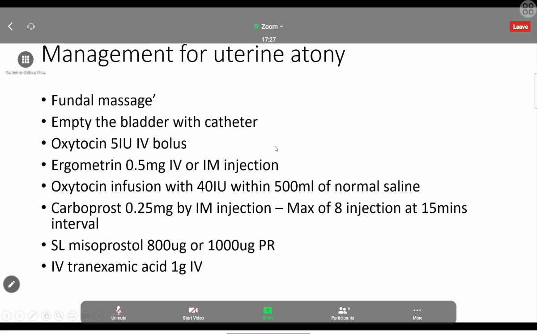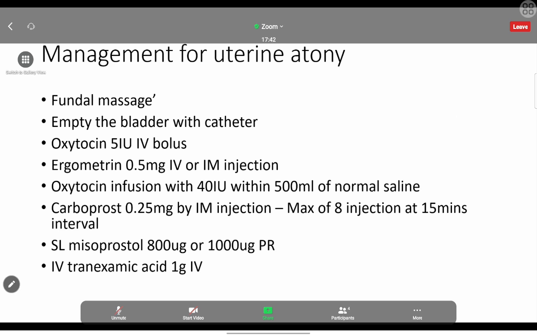Okay. Then how to manage the uterine atony? That is the most important thing, and we have to know it, not the other causes. How to approach the management of uterine atony. First, we will see how to approach this.